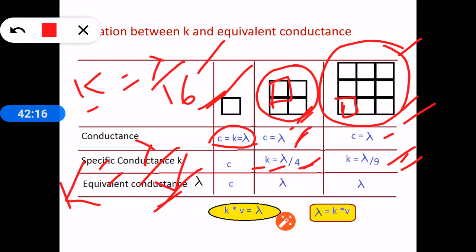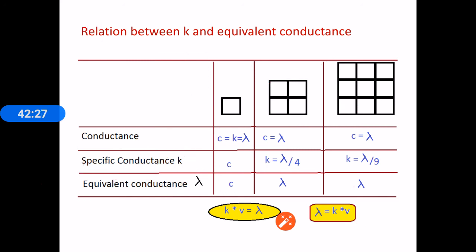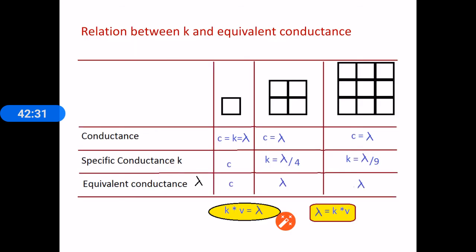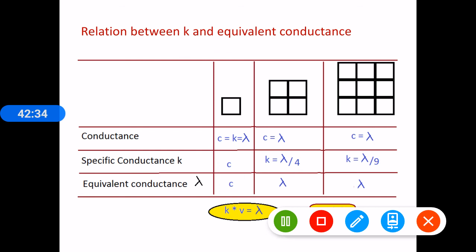So we can write K equals lambda by V, or from this, lambda equals K into V. This is the relationship between specific conductance K and equivalent conductance lambda. We shall stop here and continue in the next session.